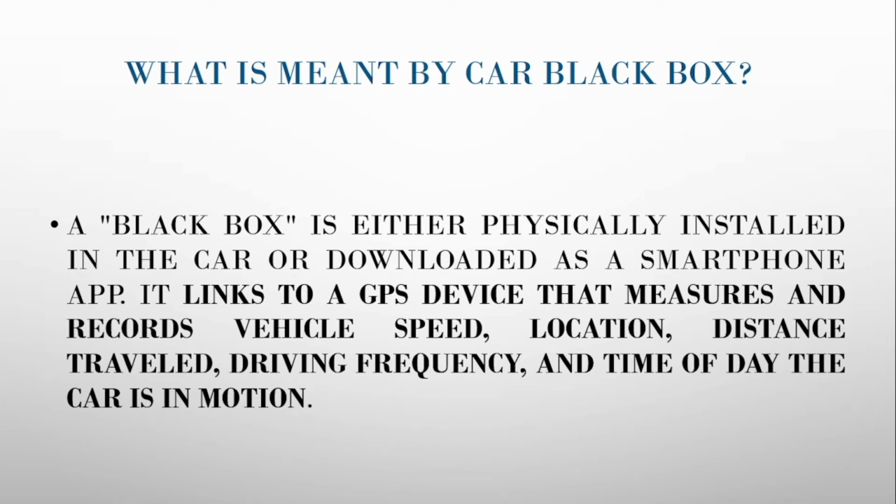So this is our project, car black box. Let's see what is meant by car black box. A car black box is either physically installed in the car or downloaded as a smartphone app. It links to a GPS that measures and records the vehicle speed, location, distance traveled, driving frequency and time of the day in motion.